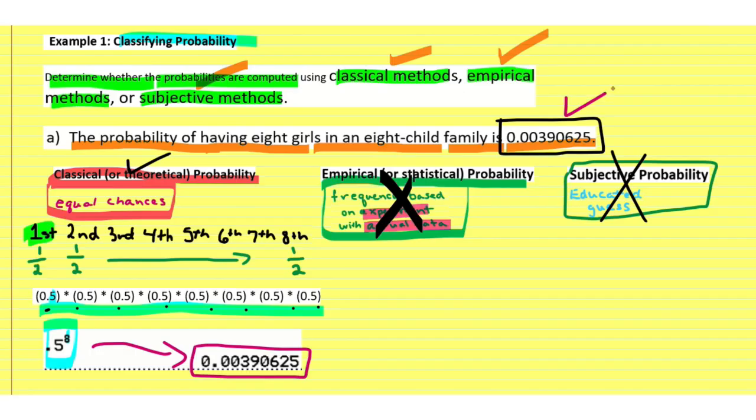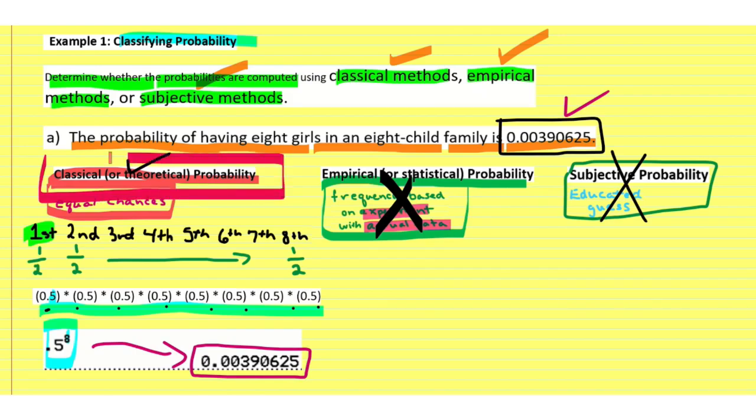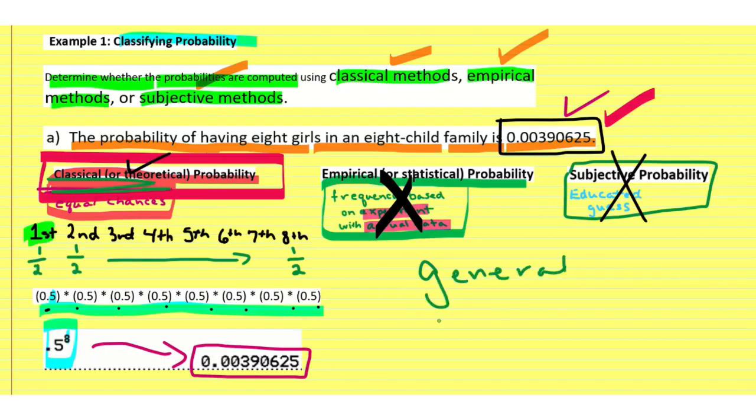0.00390625, which does match with this. So this indicates that we have used the classical or theoretical probability method to calculate the probability of having 8 girls in an 8-child family. And of course, we need to remember that when we're using classical or theoretical probability, these are general assumptions. These are not absolute based on actual data. These are general assumptions.